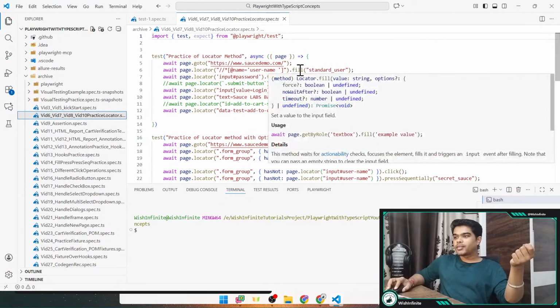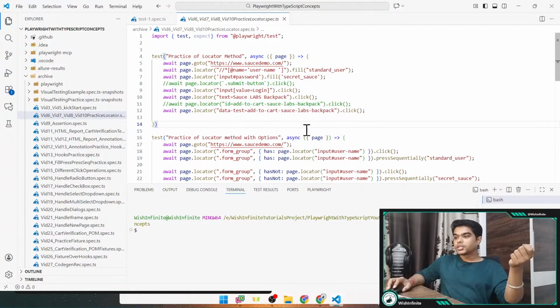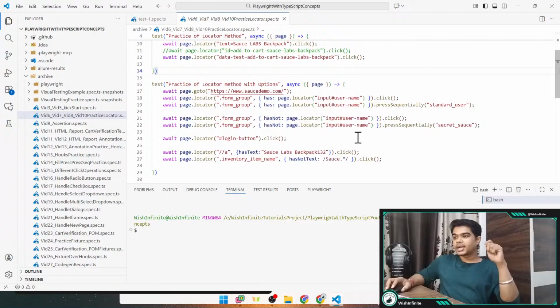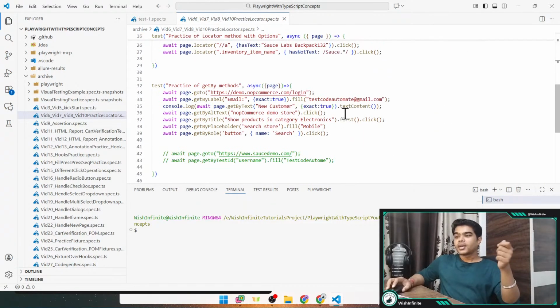See this fill method, if I mouse over, we are using an await keyword because it is returning a promise. So similarly, you would be able to identify where you need to use the await keyword, and at most of the places you will have to use this await if you are using any Playwright method which is performing any action, right?